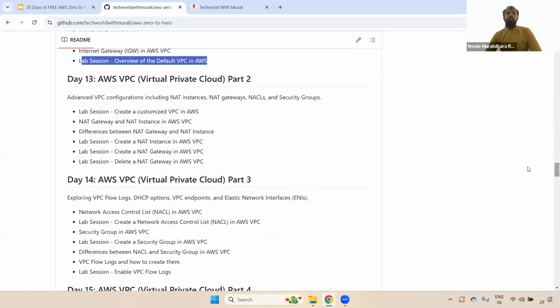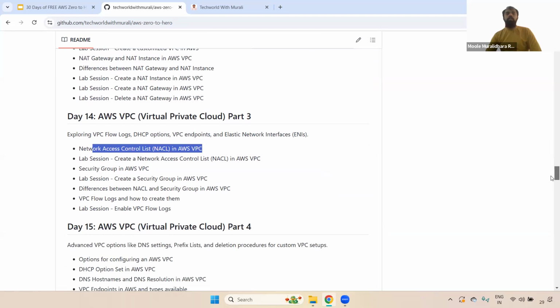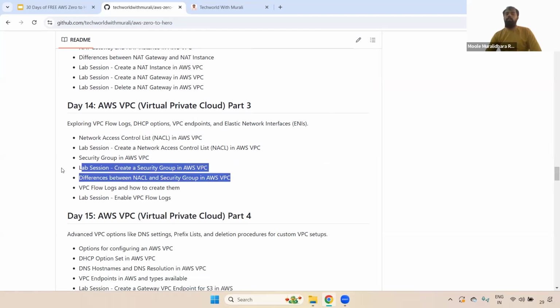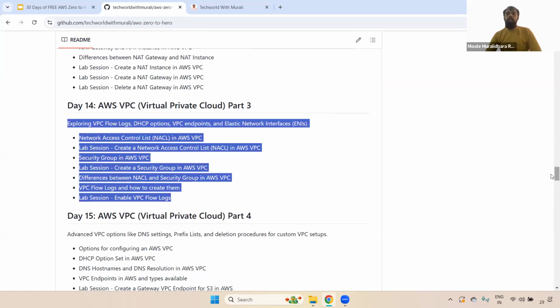Okay, clear, right? And coming to that, here we discuss customized VPC and what is the difference between NAT gateway and NAT instance, and how do we create the NAT instance and NAT gateway. And also we discuss network ACL and security group, and what is the difference between network ACL and security group as well. Also how do we enable VPC flow logs and store them in either S3 or CloudWatch. How do we troubleshoot VPC flow logs? Everything we have covered.